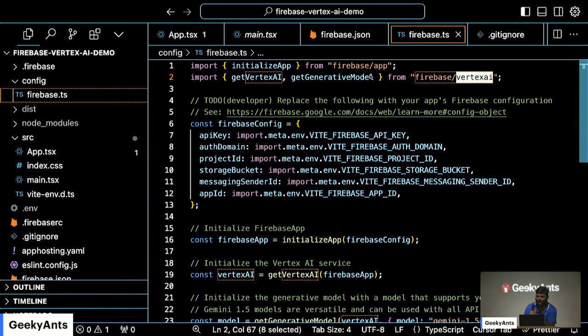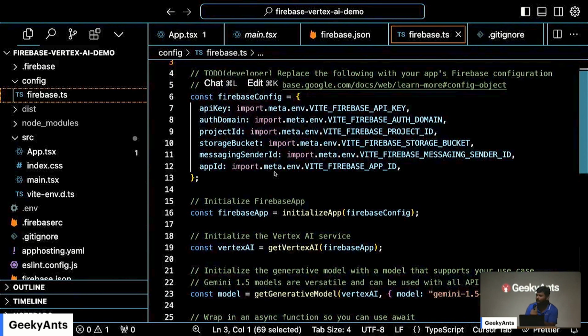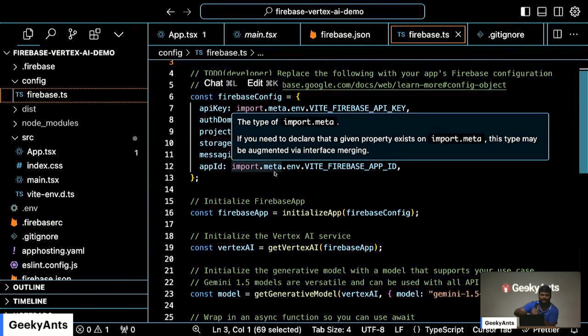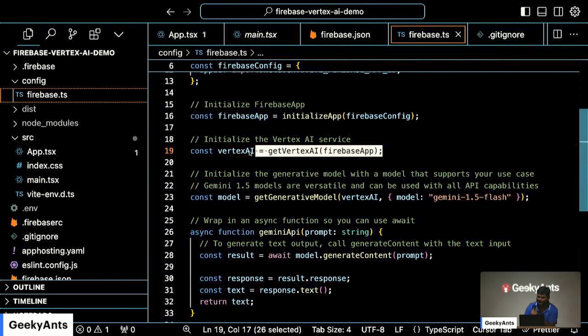So you will have to turn that on, and after that you will be able to use this configuration. No change. The way you have your existing configuration in your Firebase projects, just go ahead with that. Initialize Firebase, and then the next step is interesting, where we initialize first Vertex AI.